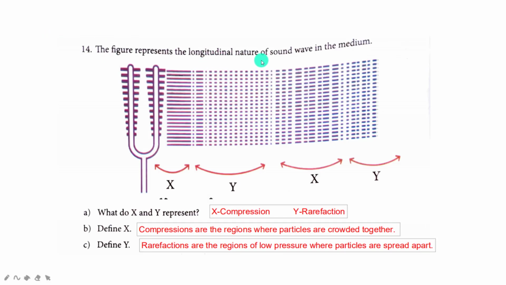Answer. The figure represents the longitudinal nature of sound waves in the medium. What do X and Y represent? X represents compression, because the molecules are arranged closely, the vibrations are closely arranged. Y denotes rarefaction. Define X. You have to define compression. Compressions are the regions where the particles are crowded together. Here you can see more particles present, but here only fewer molecules are present. Hence we can say that rarefactions are the regions of low pressure where the particles are spread apart.